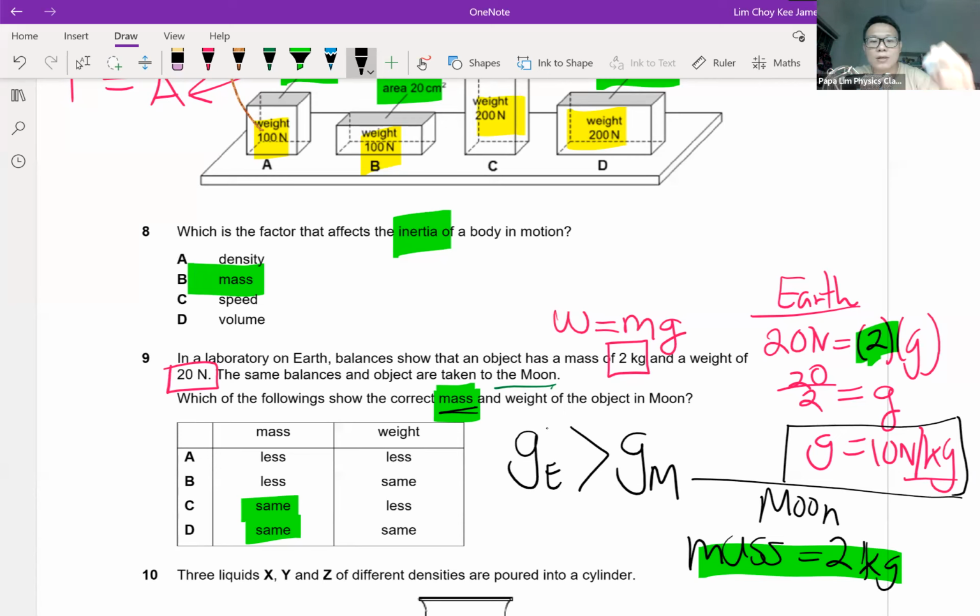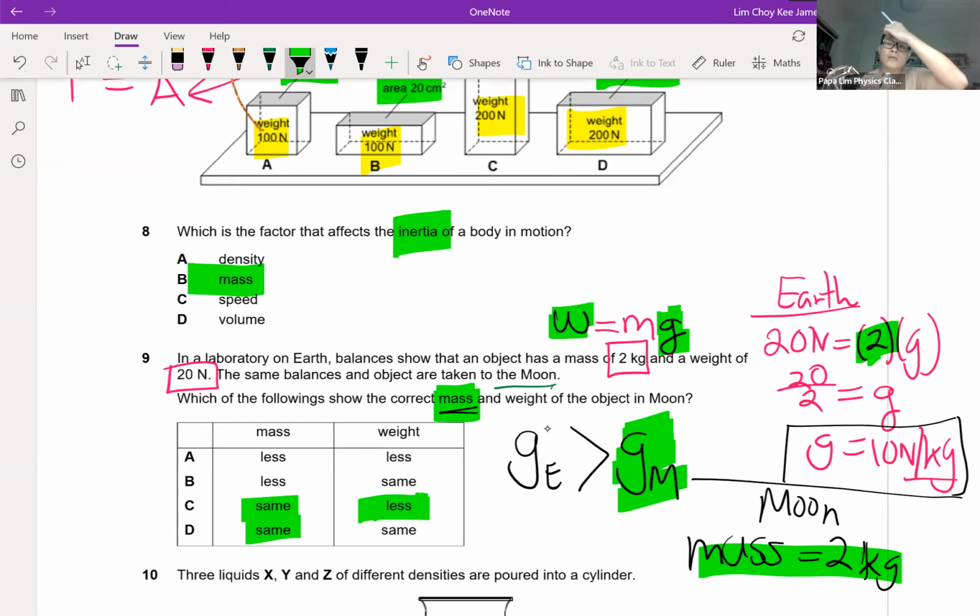Because of the small value on the Moon, the weight of the object will be smaller. The weight of the object on the Moon will be smaller than the weight of the object on Earth because of the gravitational field strength. The g is different, so g is a deciding factor for the magnitude of the weight itself. Smaller gravitational field strength means smaller weight. So that's why we can conclude that the answer is C.